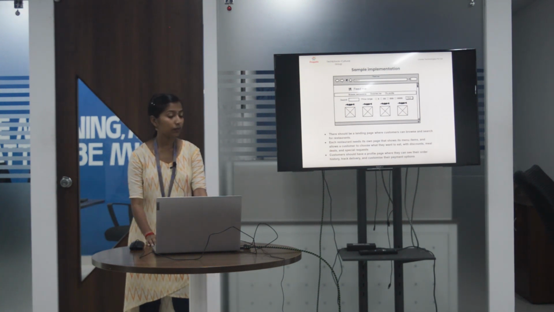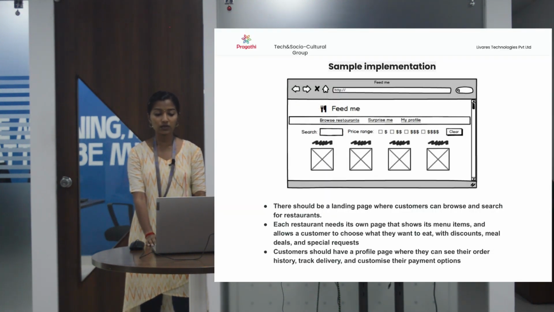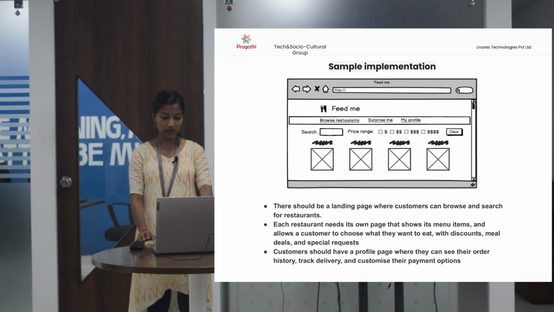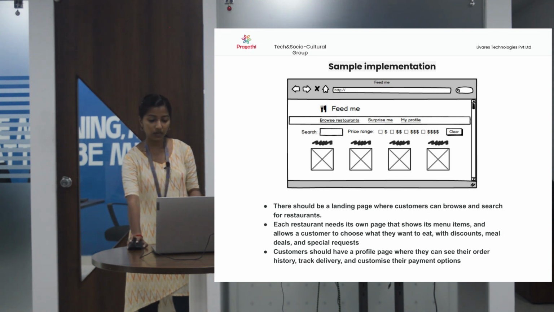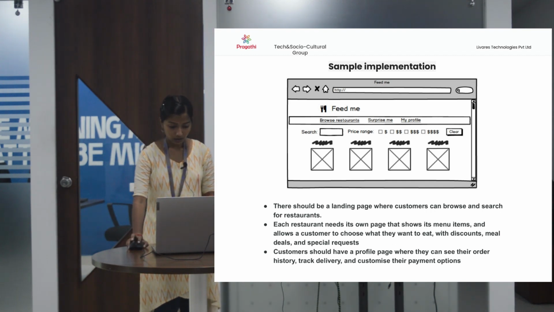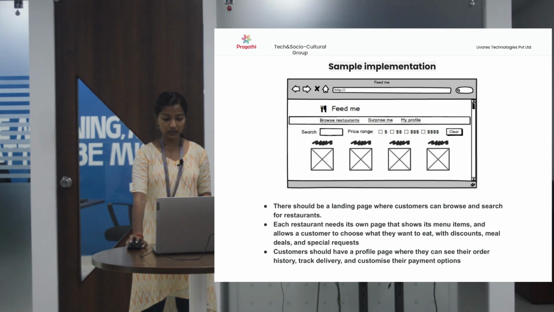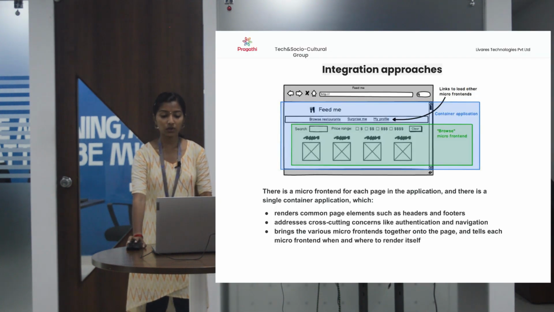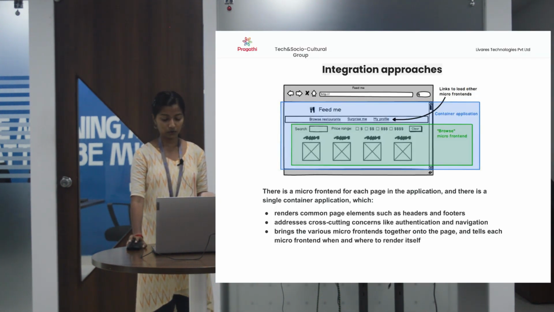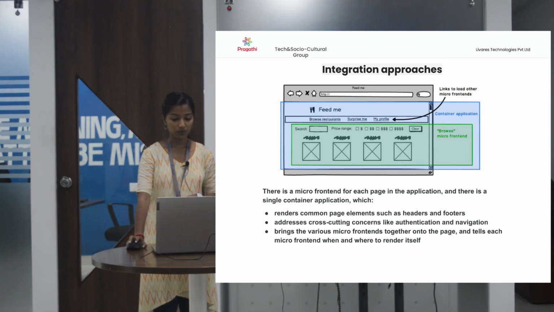Next one is the sample implementation of this project. Here I am using a food delivery app in which there should be a landing page where customers can browse and search for restaurants, and each restaurant needs its own page that shows its menu items, similar to the Zomato or Swiggy app. And customers should have a profile page where they can see their order history and track delivery, etc. So this is the integration approach, how we approach that food delivery app relating to micro front-end architecture.